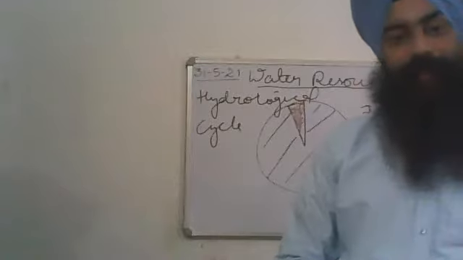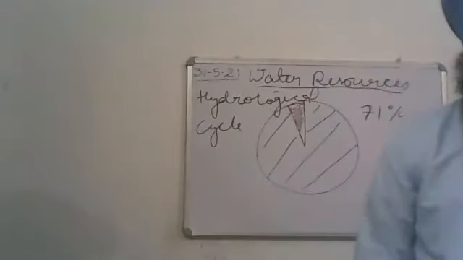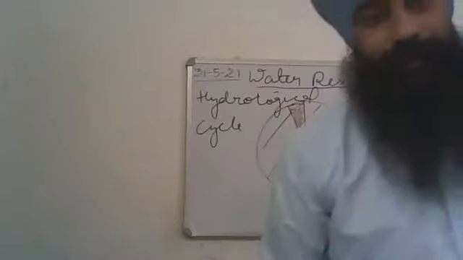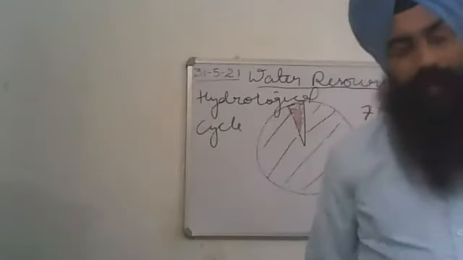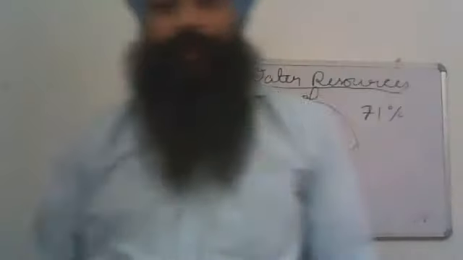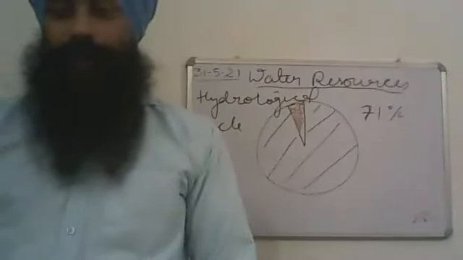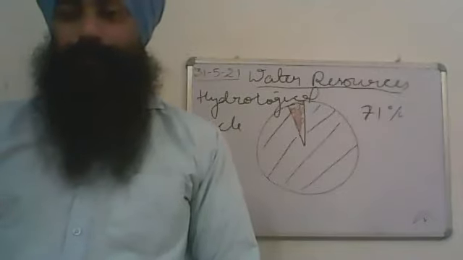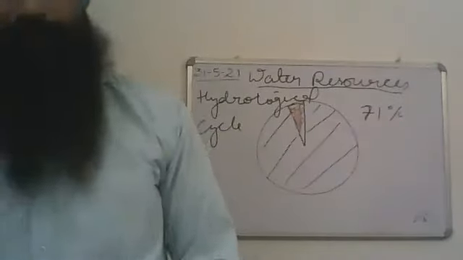A dam is a barrier which is constructed across a river. Such dams are constructed in India on many rivers. For example, the Sardar Sarovar Dam on the Narmada River and the Bhakra Nangal Dam on the Satluj River.